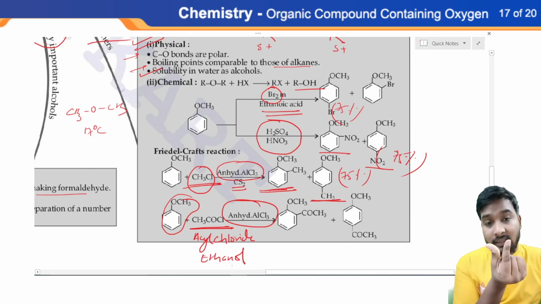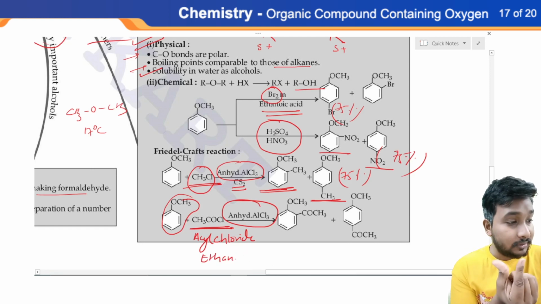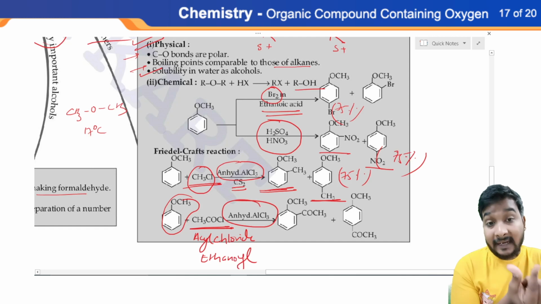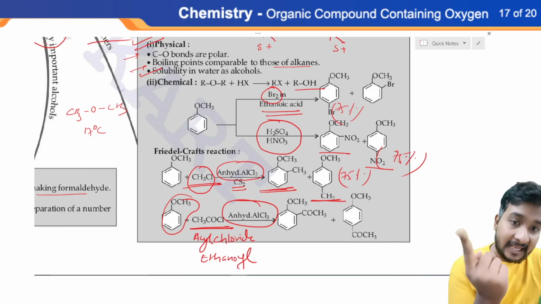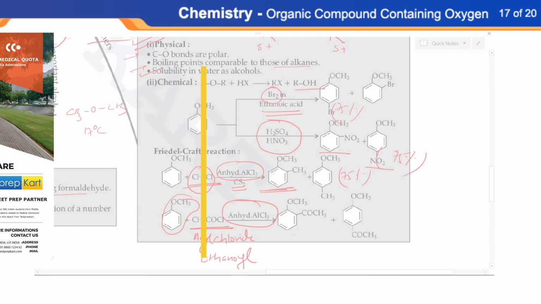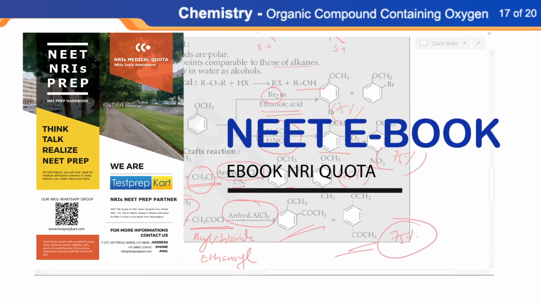This ethanoyl group will be your attacking species, and it will attack the ortho position as well as the para position, where the para position will be your major compound, like this, ortho and para. This is para, approximately 75%.